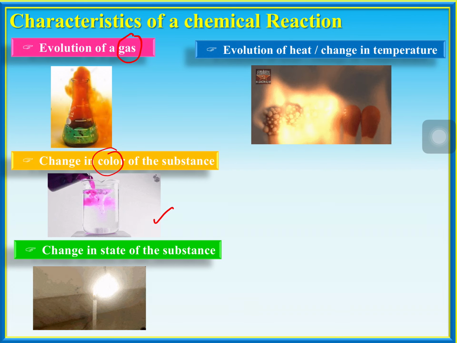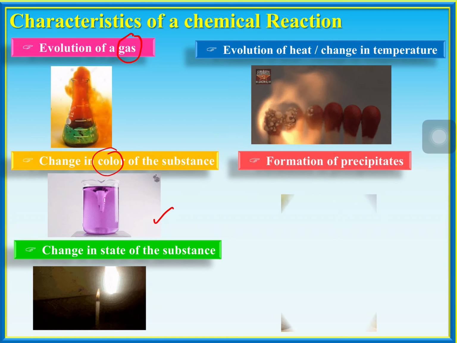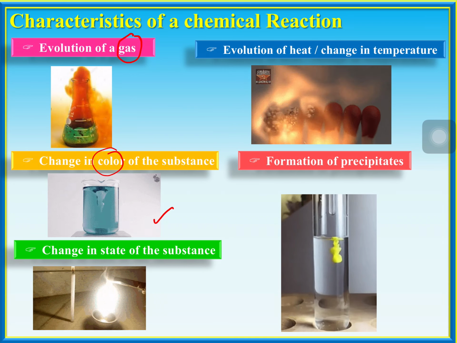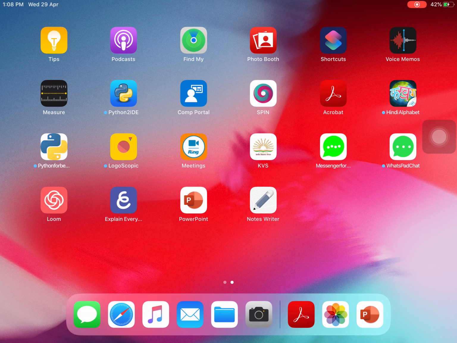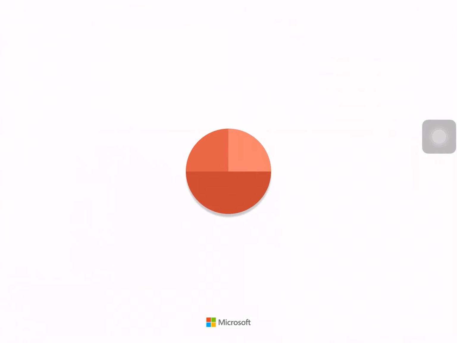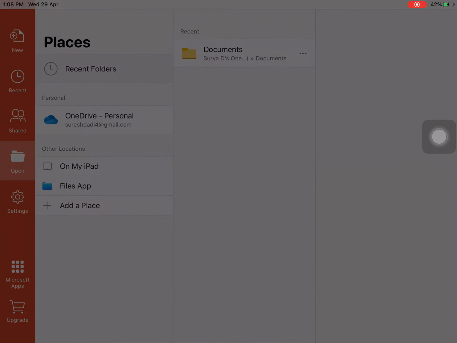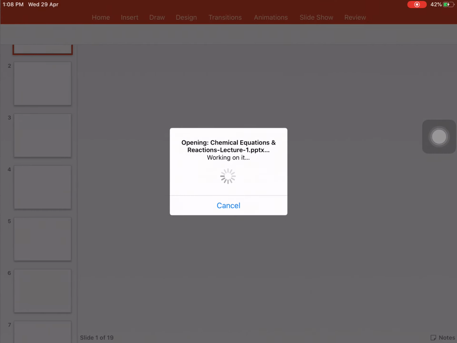Then the fifth characteristic is formation of precipitates. What is formation of precipitate?